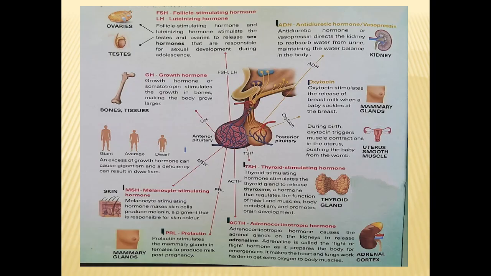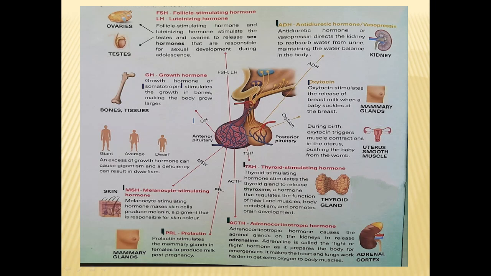Next comes the GH or growth hormone. It is also known as somatotropin. It stimulates the growth in bones, making the body grow larger. Now there is one more thing to know here. If there is an excess of growth hormone, it leads to gigantism, and if there is deficiency, it leads to dwarfism. Deficiency means dwarfism and excess means gigantism.